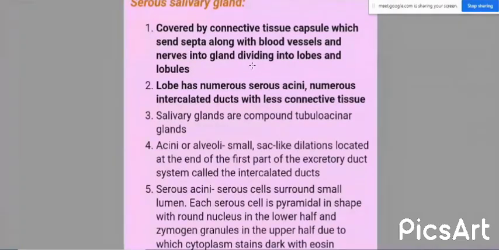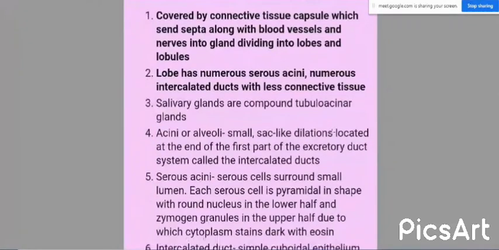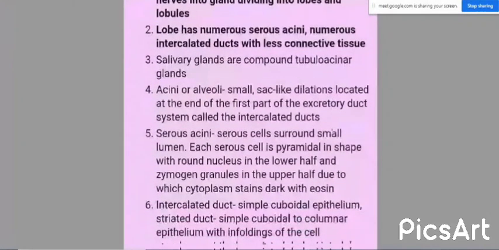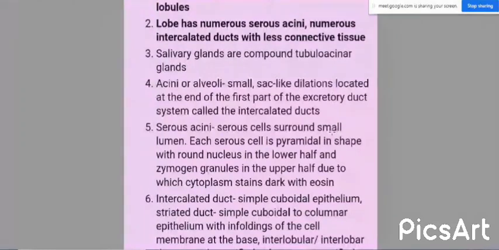Both are the same. The acini or alveoli are the unit of the gland, isn't it? Acini or alveoli are small sac-like dilatations located at the end of the first part of the excretory duct system, called the intercalated ducts. The serous cells surround a small lumen.